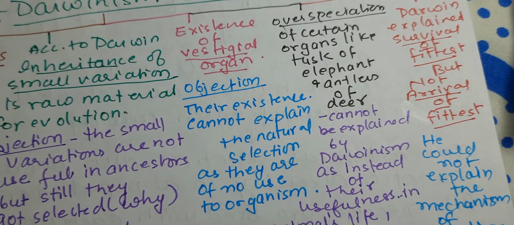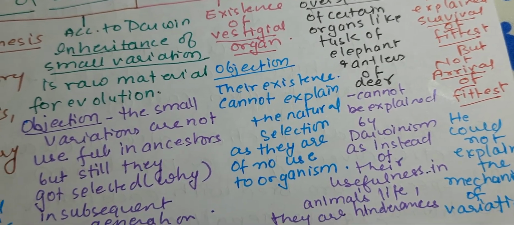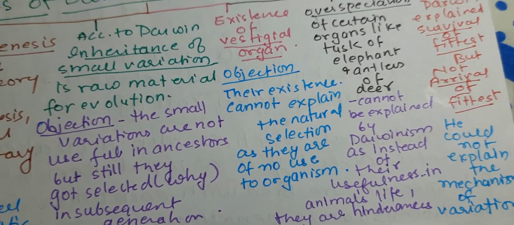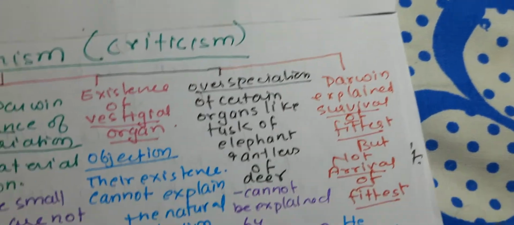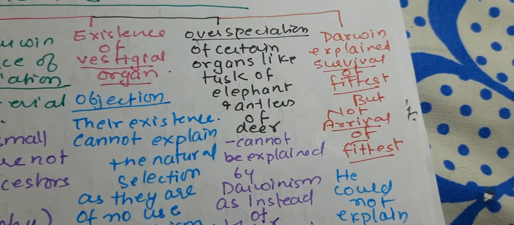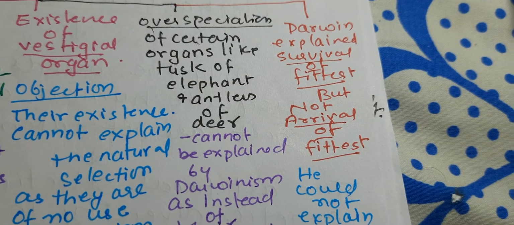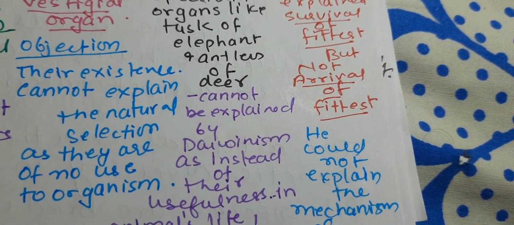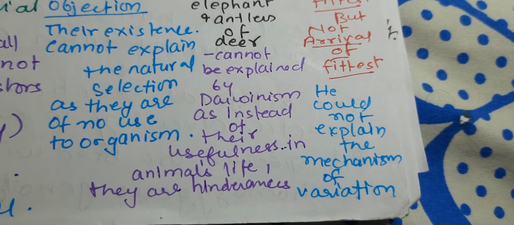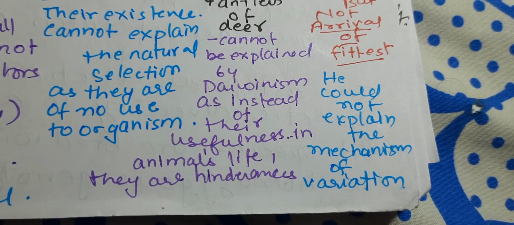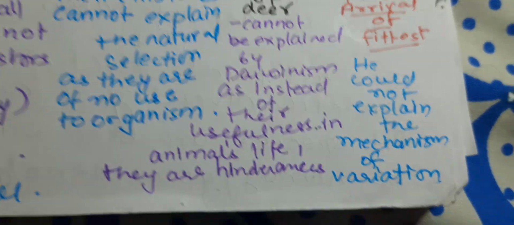The objection was that their existence cannot be explained by natural selection as they are of no use to the organism. Then fourth is over-specialisation of certain organs like the tusk of the elephant and antlers of deer. So they cannot be explained by Darwinism as, instead of being useful in the organism's life, they are hindrances.